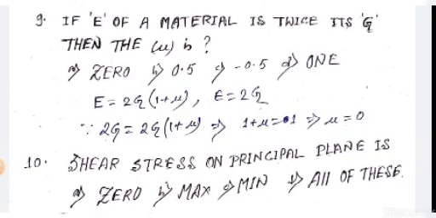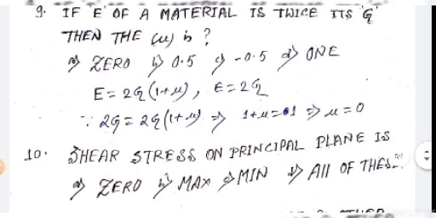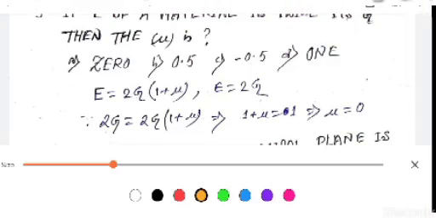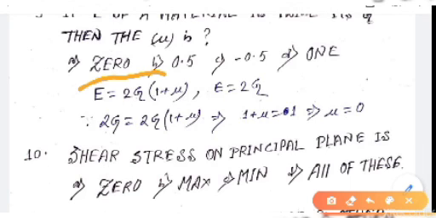Next question, if Young modulus of a material is twice its shear modulus, then the Poisson ratio is. We know that the relationship between Young modulus and shear modulus is E equals 2G into 1 plus mu.